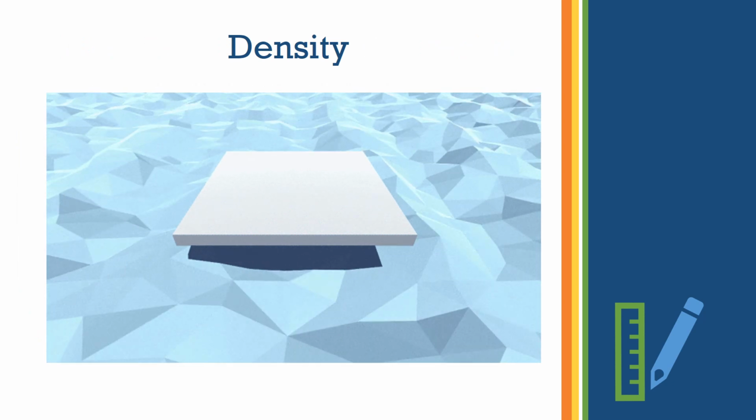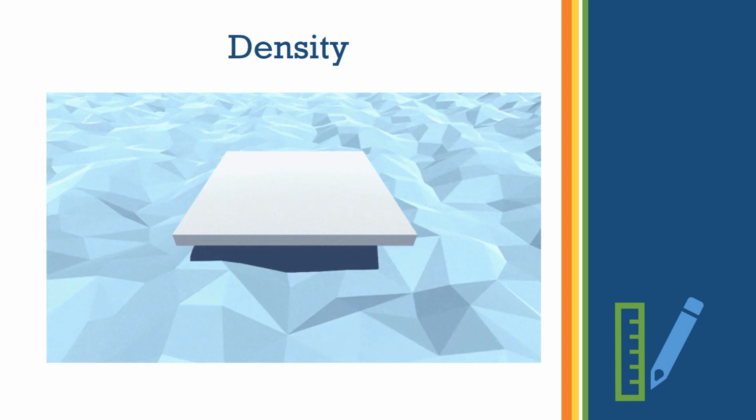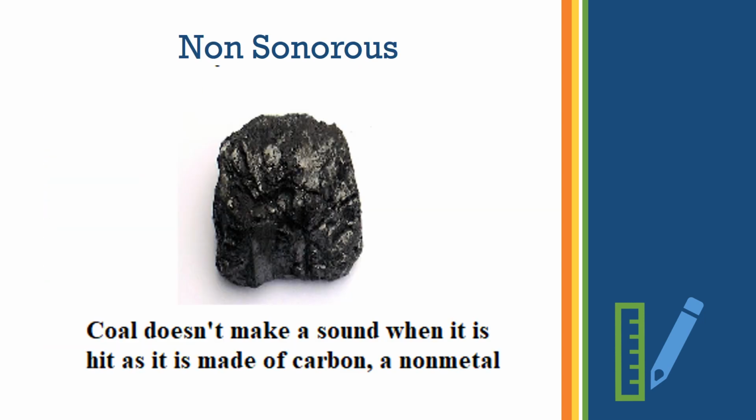Density. They have low density. All non-metals have low density, because of which they float on water. They are non-sonorous. Now here it's just given as an example of carbon. Carbon is a non-metal, it does not produce any sound. The same can be applied to others also, that is, non-metals do not produce any sound, and that is why they are said to be non-sonorous.